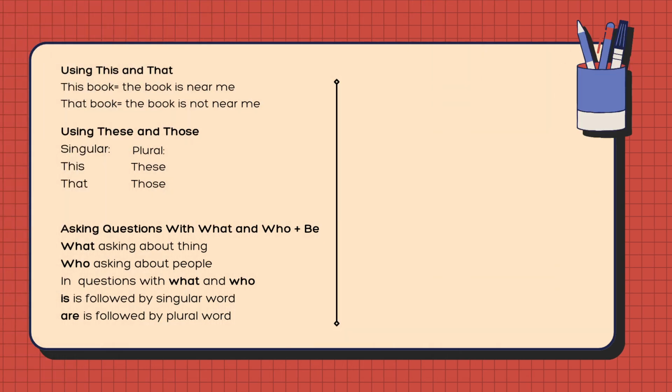Using this and that. For example, this book means the book is near me, and that book means the book is not near me. Using these and those. The singular is this and that, and for the plural it's these and those. Asking questions with what and who plus be. What asks about things, and who asks about people. In questions with what and who, is is followed by a singular word and are is followed by a plural word.